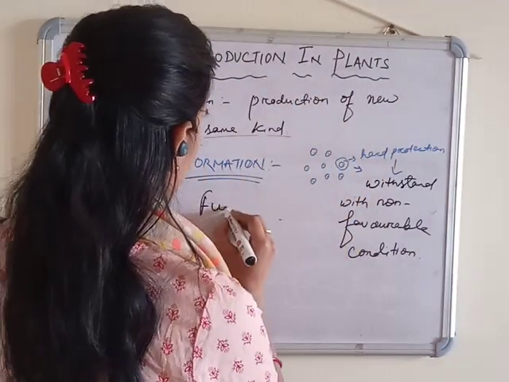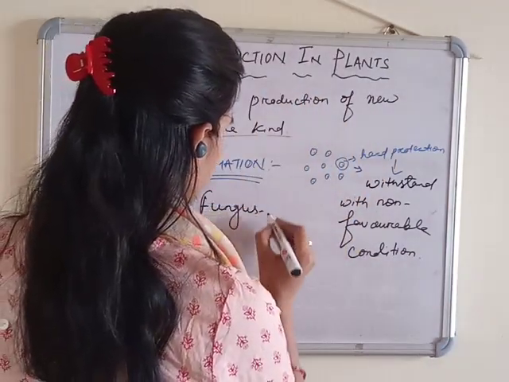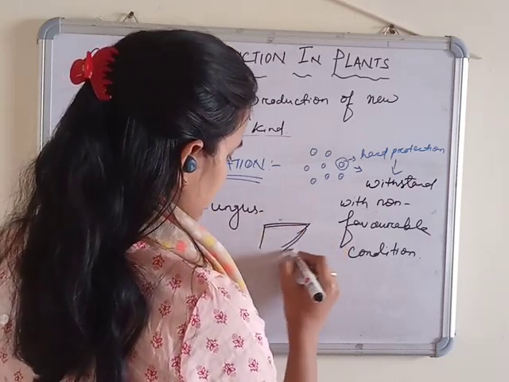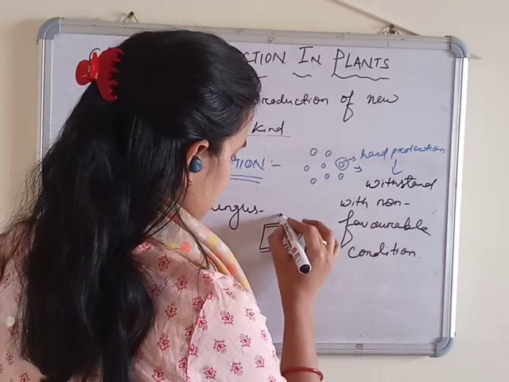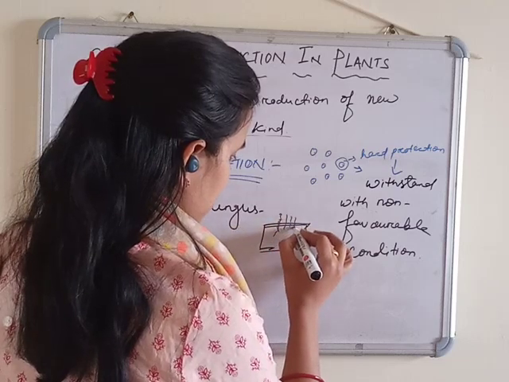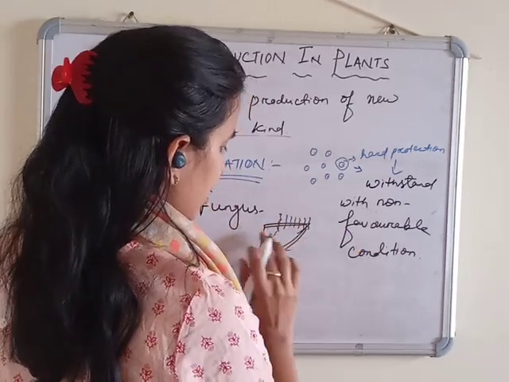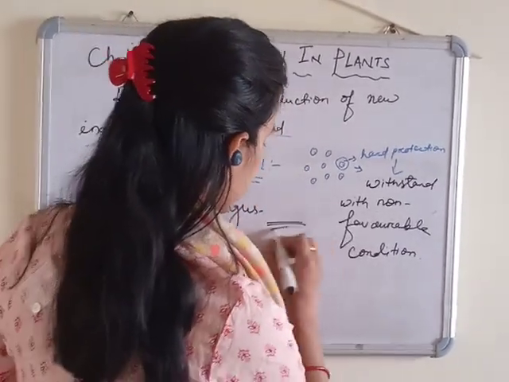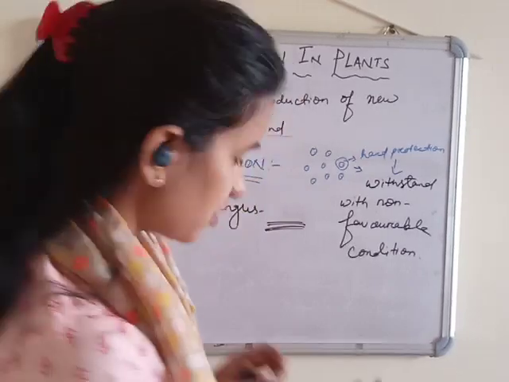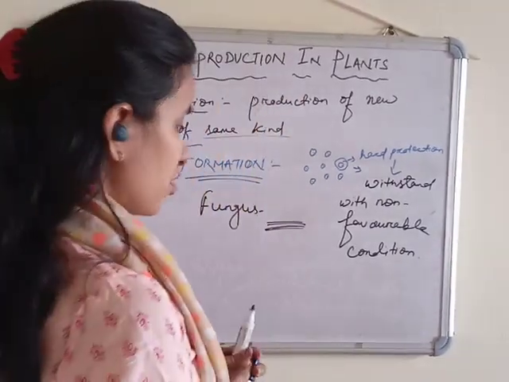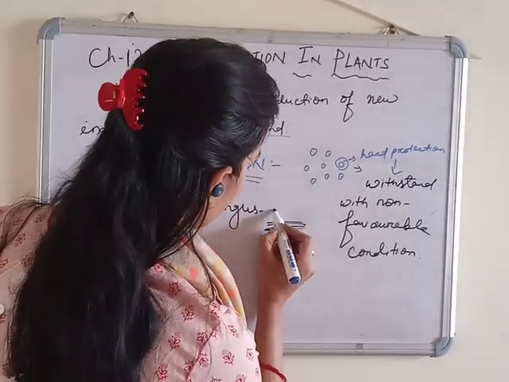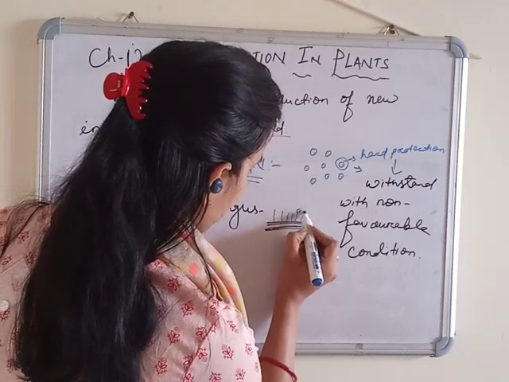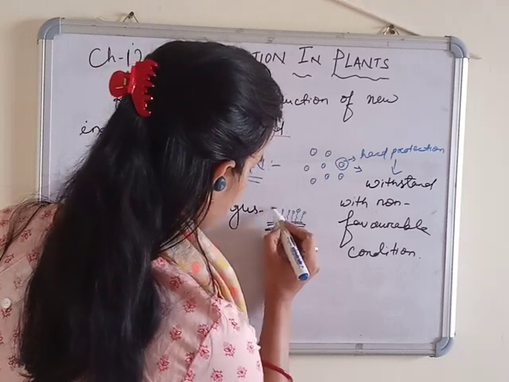Example I am giving here is fungus. If you have seen the bread, the bread molds, if you have seen that, this type of structure. I have drawn it very big, but actually this fungus is not that big.